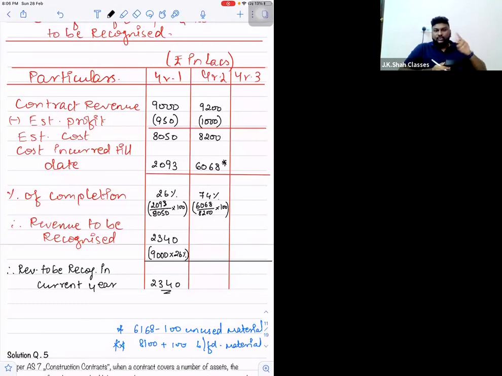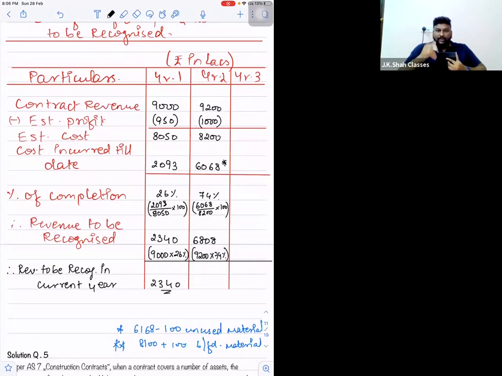Now please understand this is cumulative. This 74 includes 26% of last year also. So how much revenue will be recognized? 9,200 into 74%, 6808. That is 9,200 into 74%, 6808 will be the revenue that will be recognized.